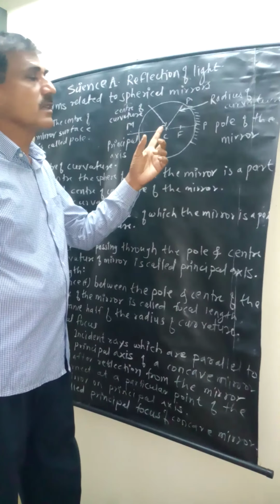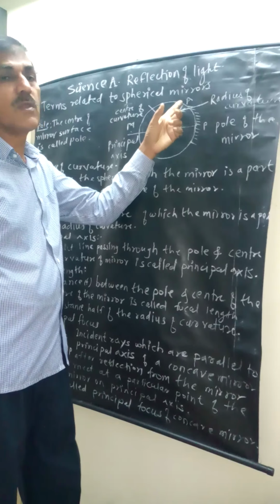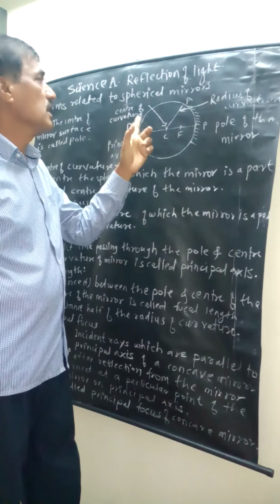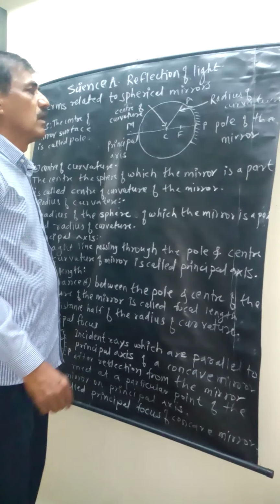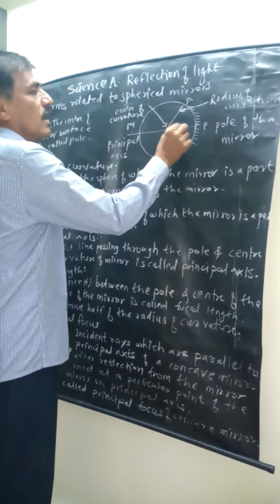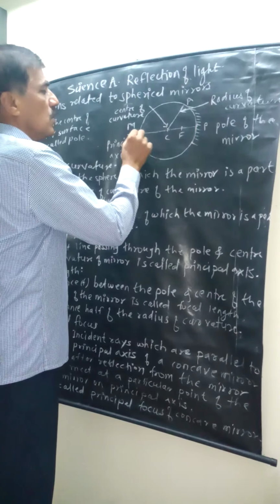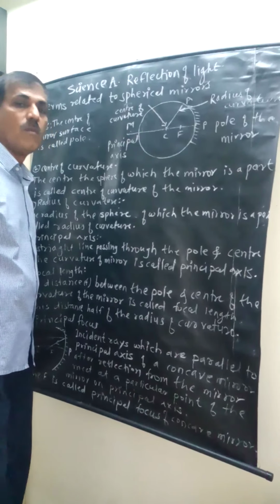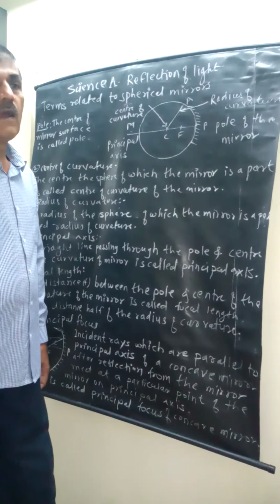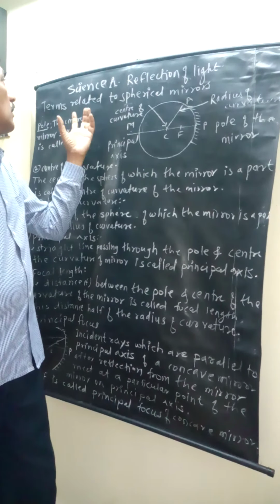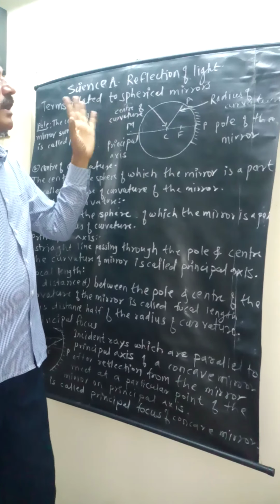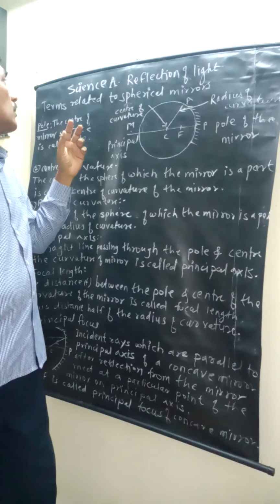This is the radius of the circle, the distance from the center to the circle. This C is the center of curvature, and this straight line is known as the principal axis. Now, in this spherical mirror, which terms?